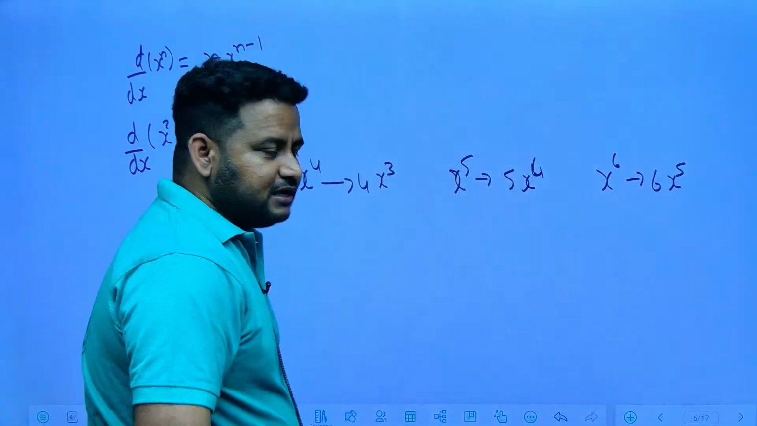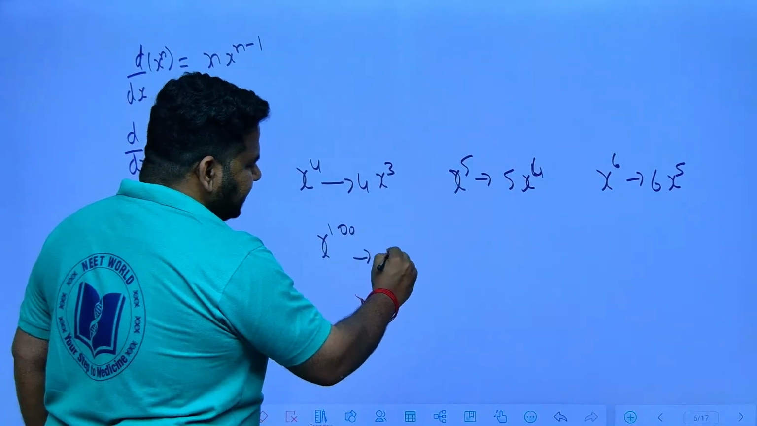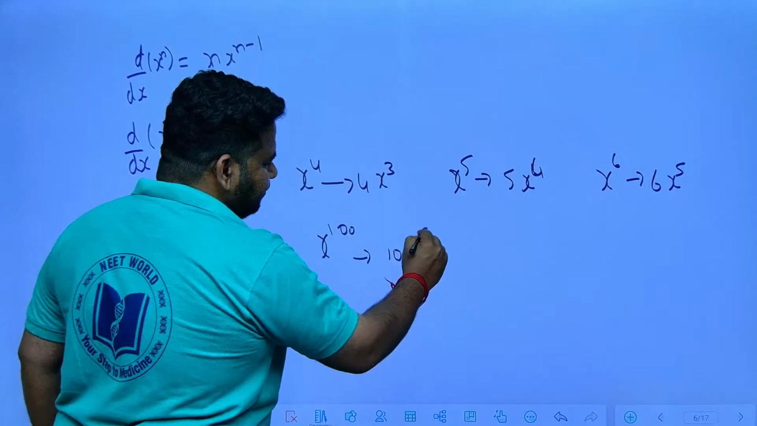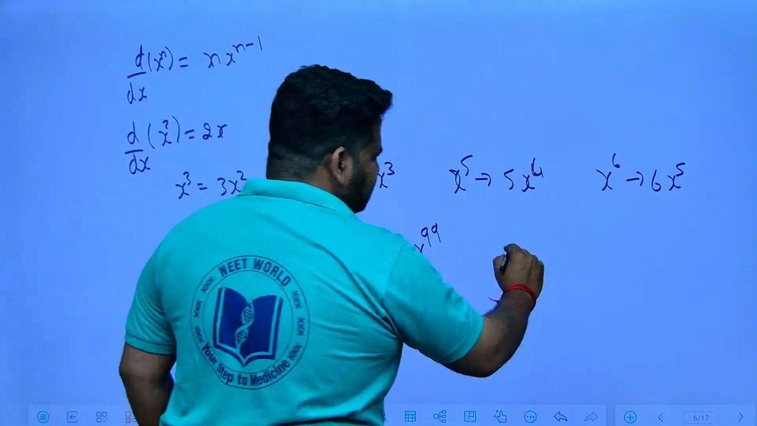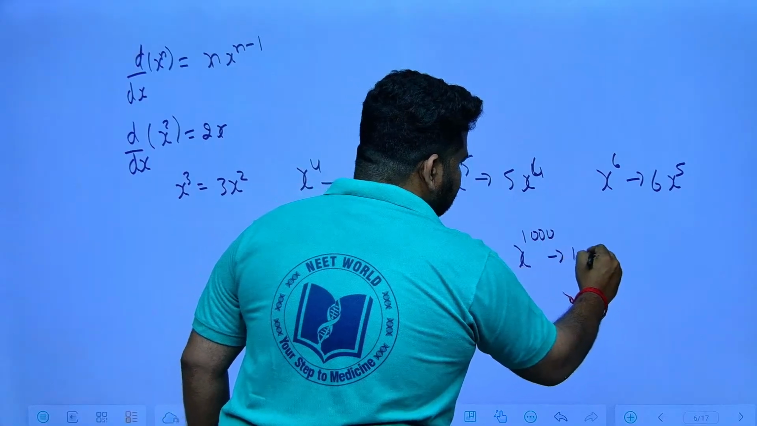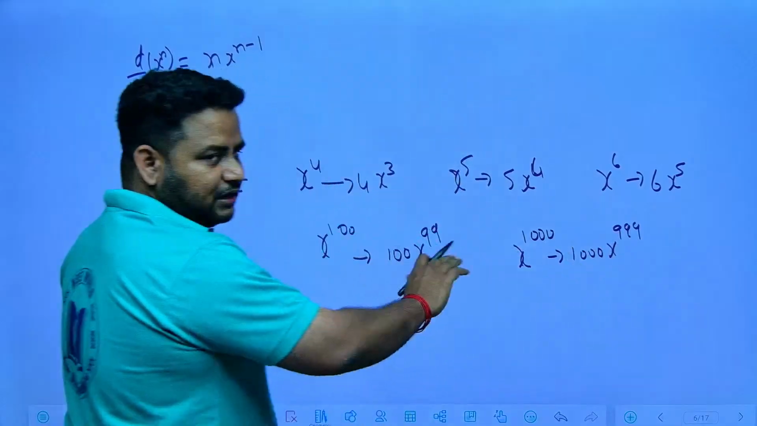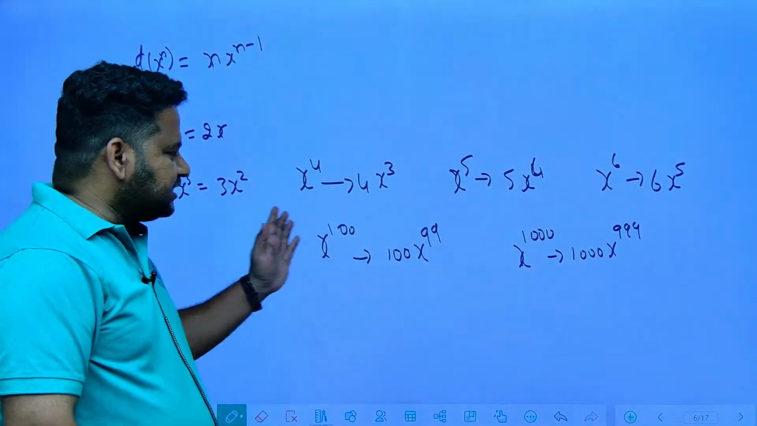So similarly, if I write x to the power of 100, what will happen? You can write, 100 will come down, it will become x to the power of 99. If I write x to the power of 1000, what will happen? 1000 will come down, it will become x to the power of 999. Like this, the formula is like this. Okay, so this is the result that you should know.